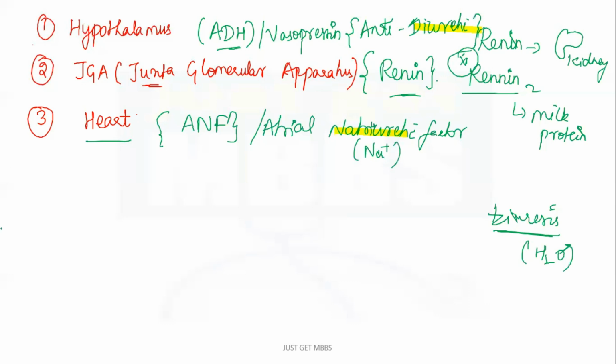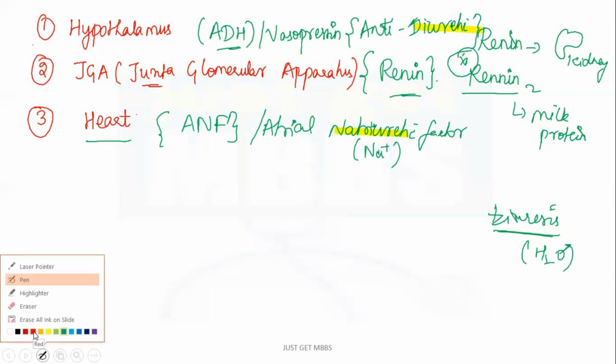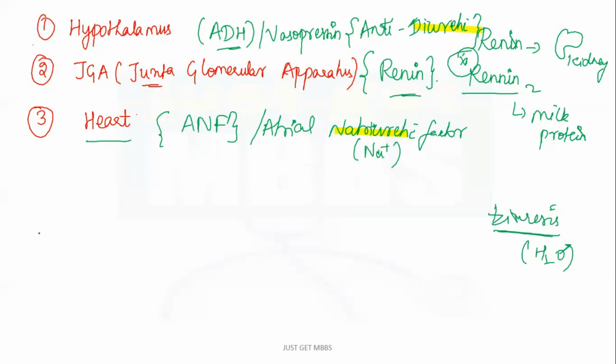Okay. Now, what we need to understand next is when all these mechanisms are going to come into play. I told you decrease in blood volume, decrease in blood flow, BP, GFR, all these are a consequence of each other, meaning all of them are directly proportional. So in our body, kidney function can be affected either due to decrease in BP or due to increase in BP. Either of these is possible, right? Either decrease in BP or increase in BP.